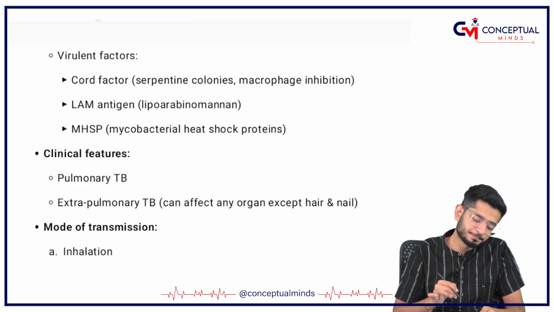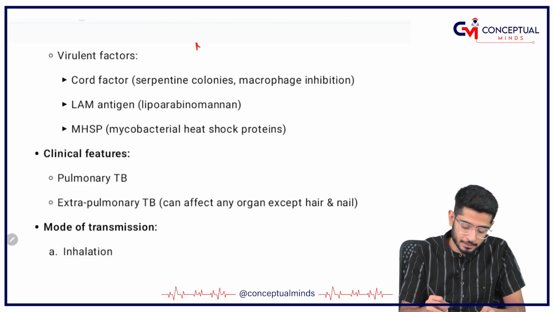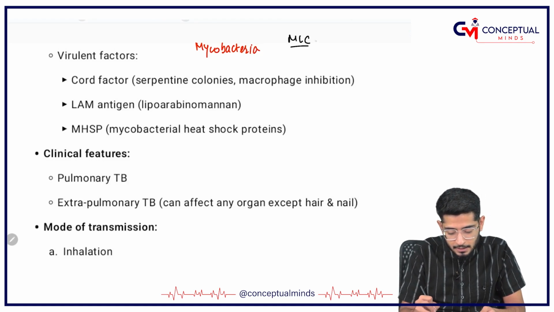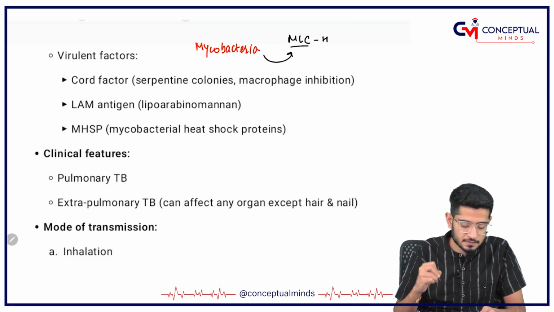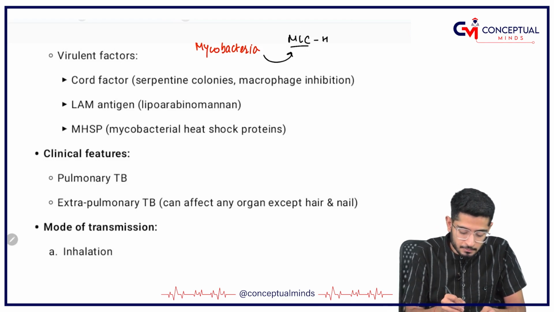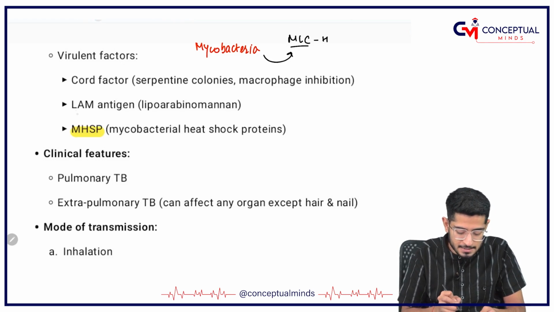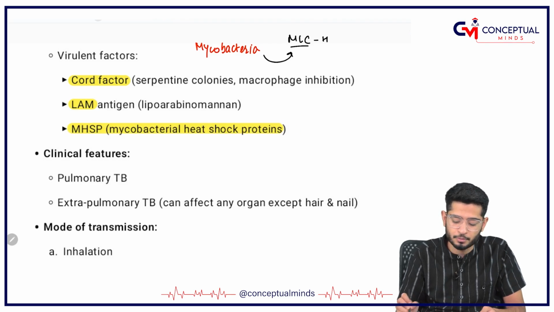What are the virulence factors of Mycobacteria? There was a reason I told you that Mycobacteria comes under MLCH, because MLC is the mnemonic for the virulence factors of Mycobacteria. That means M for MHSP, L for LAM, C for cord factor. M for MHSP means Mycobacterium heat shock proteins.